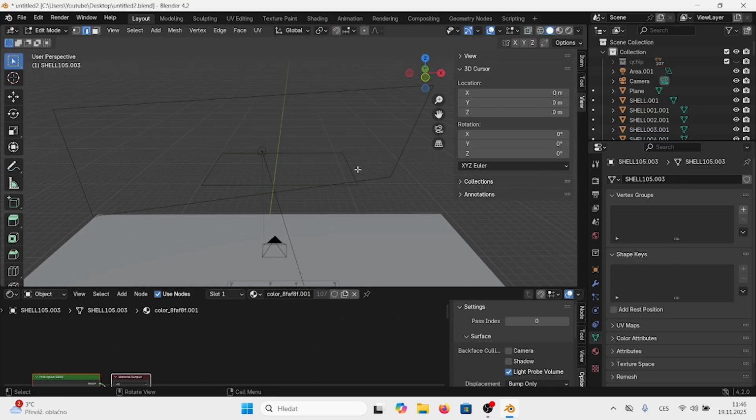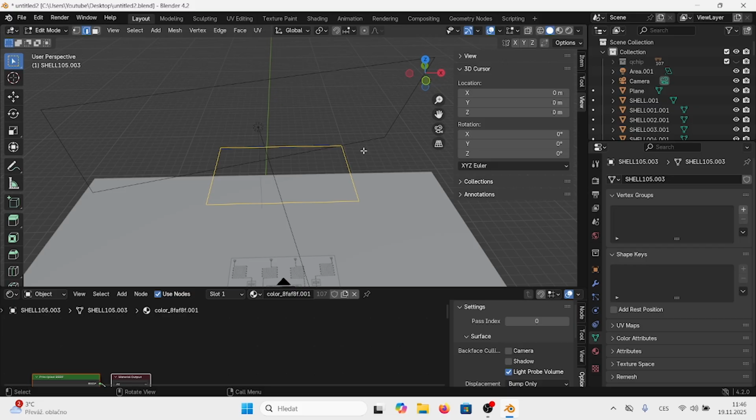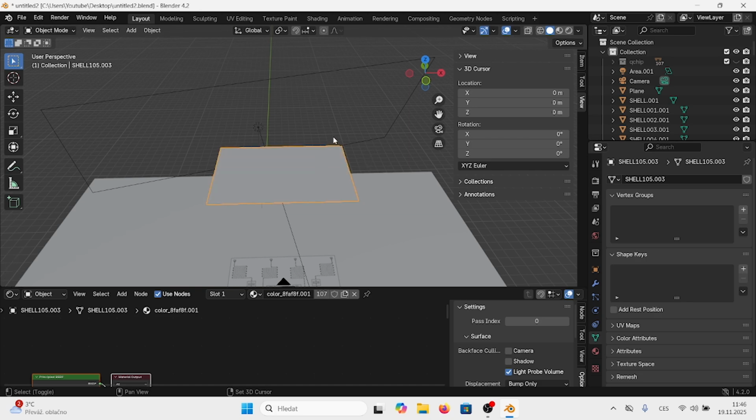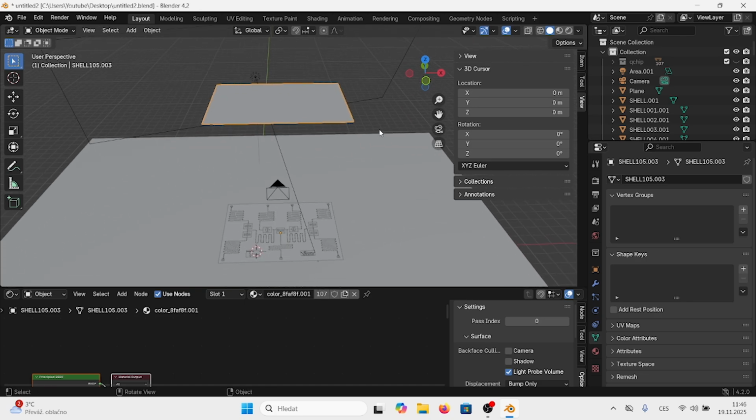Now we will click Tab, A to choose everything, and F for face. So here is our face. It will be kind of to fill in the ground plane within the chip, I mean the etched ground plane.